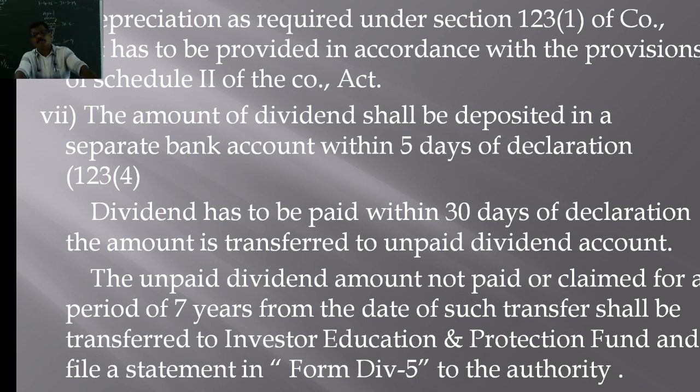When the company declares dividend, the shareholder should receive that dividend from the company. If the shareholders do not claim that amount within 7 years, the dividends declared by the company will remain in the unpaid dividend account up to 7 years.